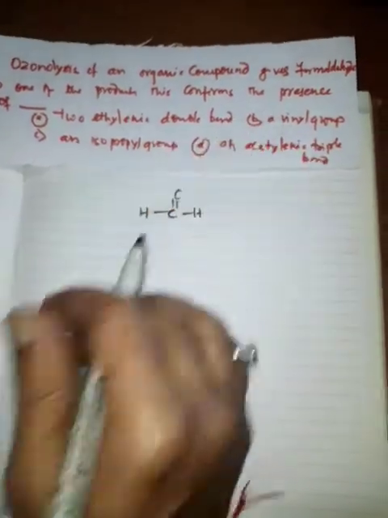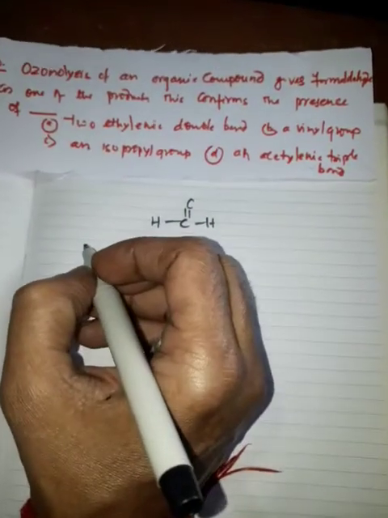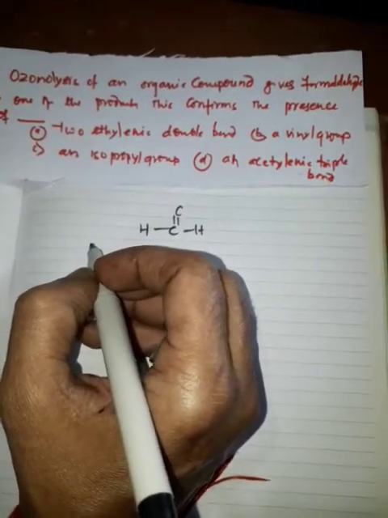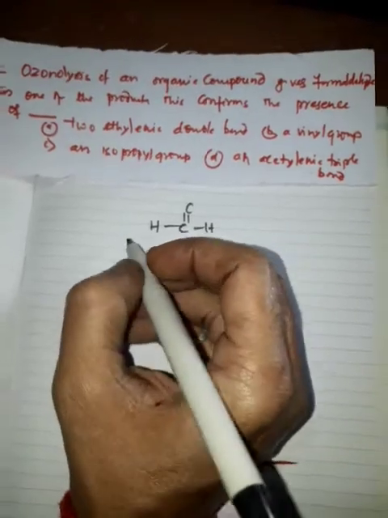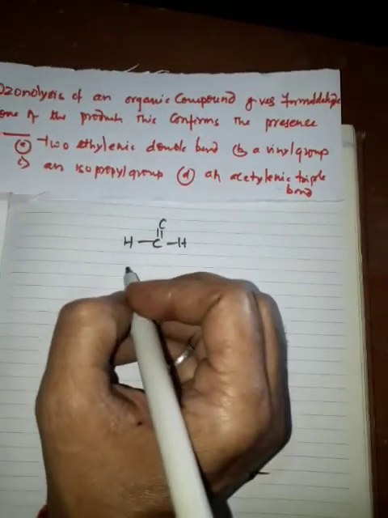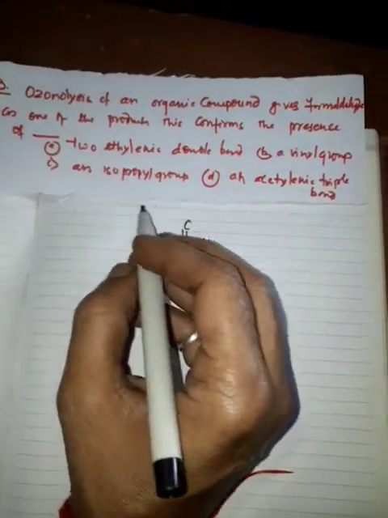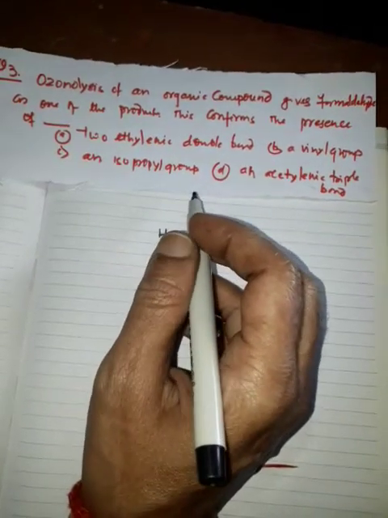In this type of question, you will proceed like this. Alkene gives carbonyl compounds on ozonolysis.